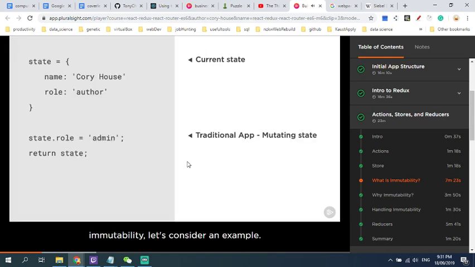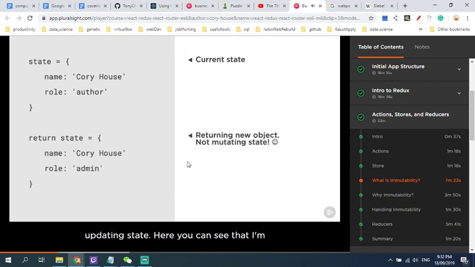To help understand immutability, let's consider an example. Imagine that our app's state holds my name and my role. In a traditional app, if I wanted to change state, I'd assign a new value to the property that I want to change. So here I'm mutating state because I'm updating an existing object to have a new value for role. Let's contrast this approach with the immutable approach to updating state.